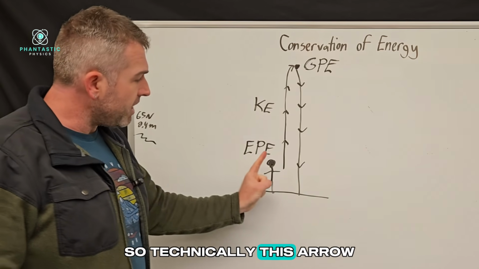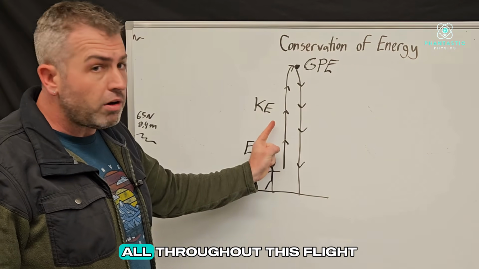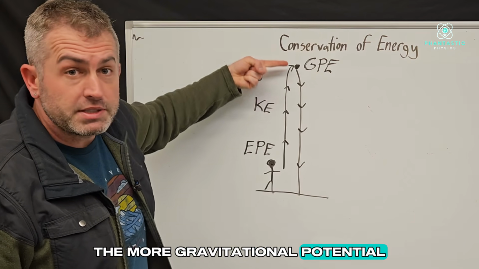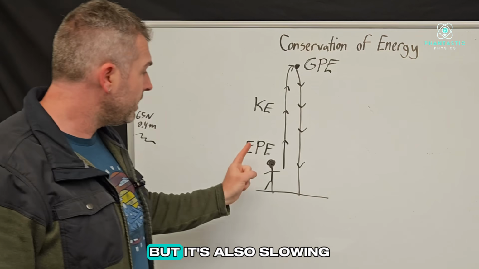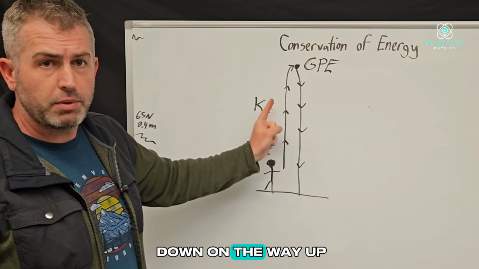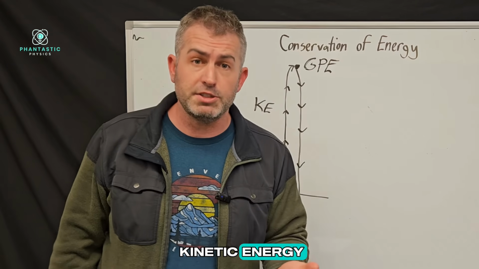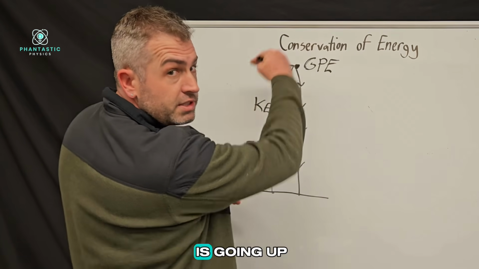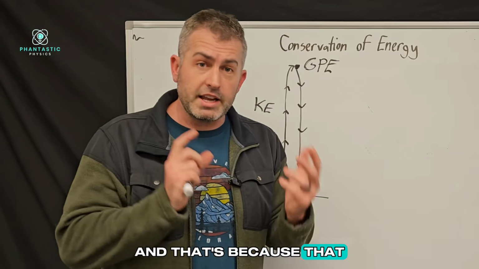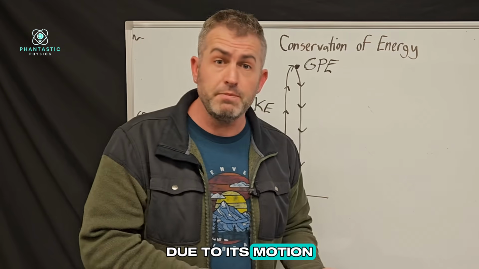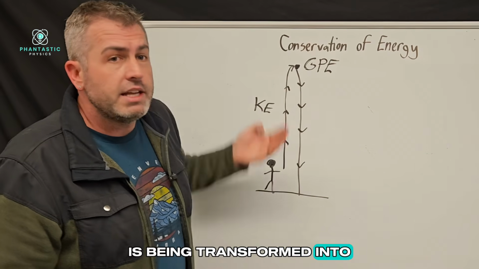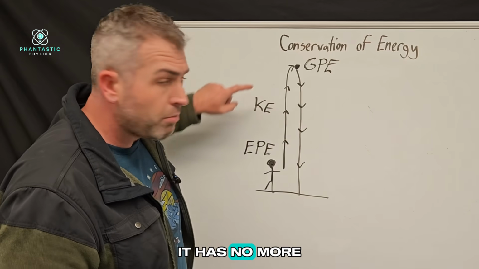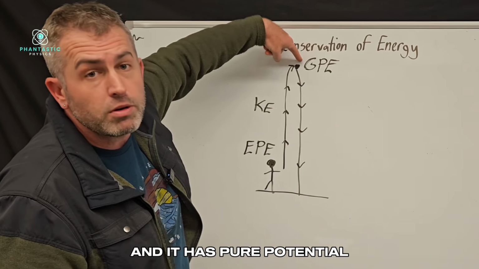So technically, this arrow has gravitational potential all throughout this flight, and the higher it gets, the more gravitational potential energy it has. But it's also slowing down on the way up, which means it's losing kinetic energy. So its kinetic energy is going down, but its gravitational potential is going up. And that's because that kinetic energy, due to its motion, is being transformed into potential energy due to its height. And at some point it has no more kinetic energy and it has pure potential.